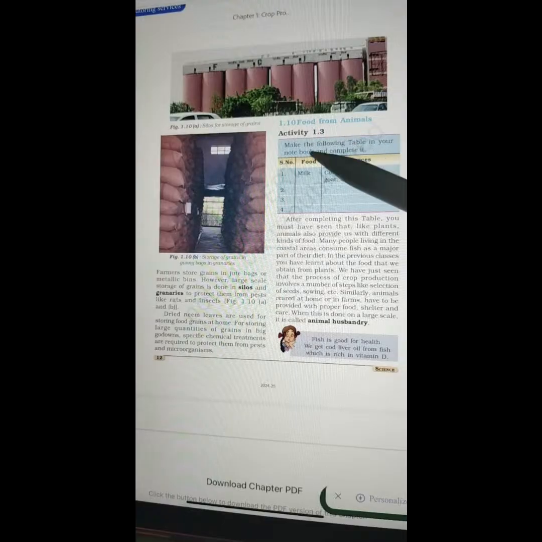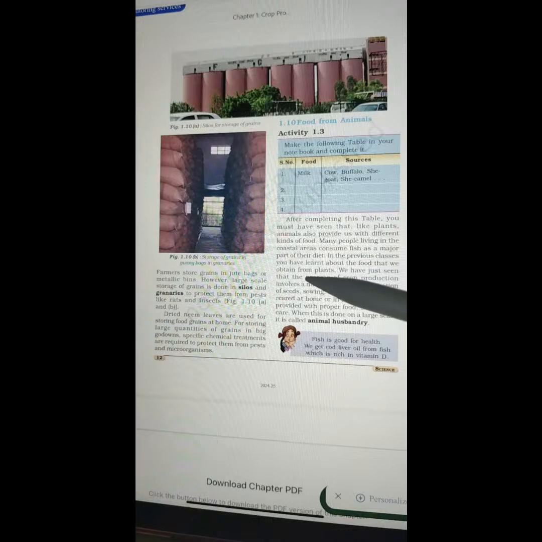1.10 Food from animals. Activity 1.3. Make the following table in your notebook and complete it. Food: milk. Sources: cow, buffalo, she goat, she camel. Similarly, you need to find three others along with their sources. After completing this table, you must have seen that plants and animals also provide us with different kinds of food. Many people living in the coastal areas consume fish as a major part of their diet.